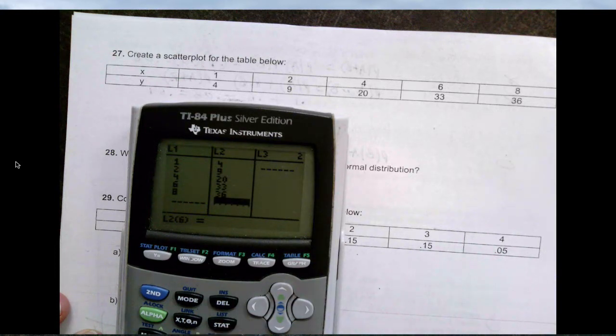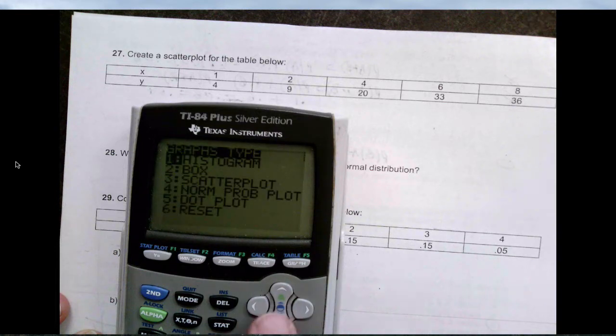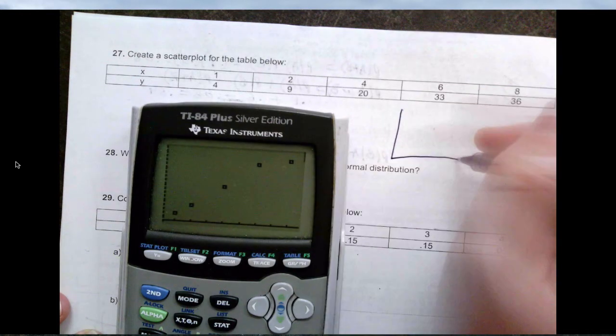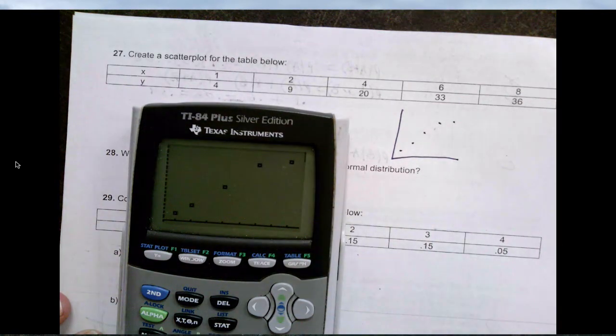Okay, now I go program, AP stats. I go graphs, scatter plot. And there's my scatter plot. Okay, so generally I would have to pick this out of a list, and that's generally what it looks like.